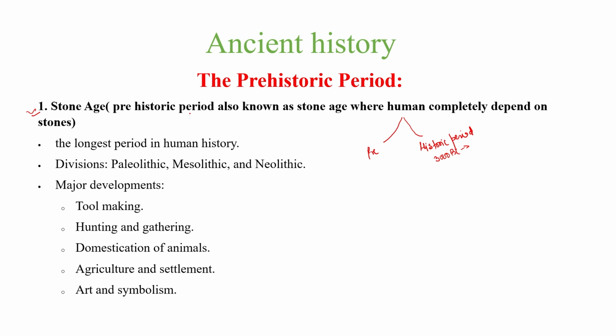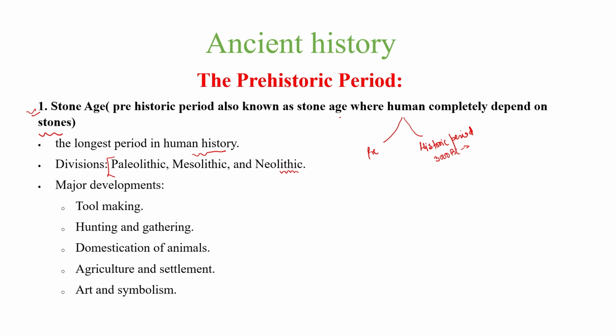Stone Age, the prehistoric period, also known as the Stone Age, where humans completely depended on stones. So the time when humans used to depend on stones only was known as the prehistoric period. The longest period in human discovery. This period is also divided into three parts: Paleolithic age, Mesolithic age, and Neolithic age. Basically, lithic means stone.